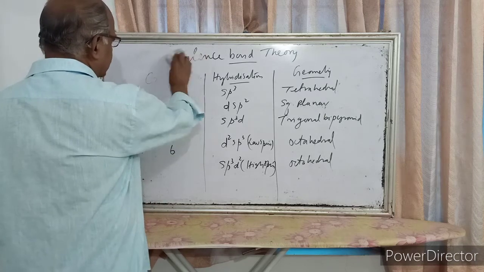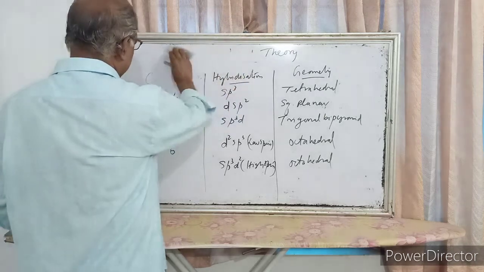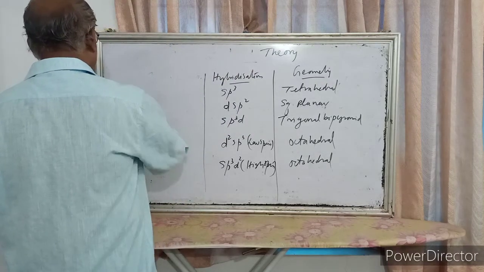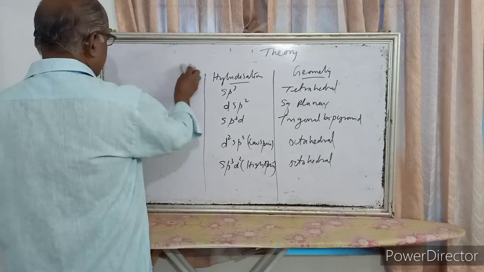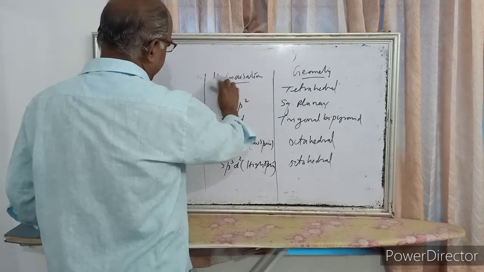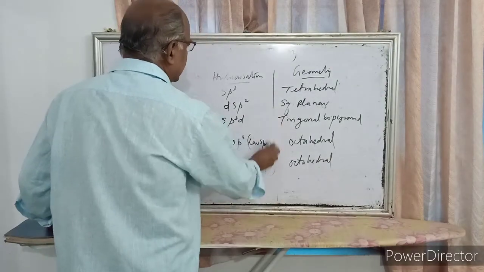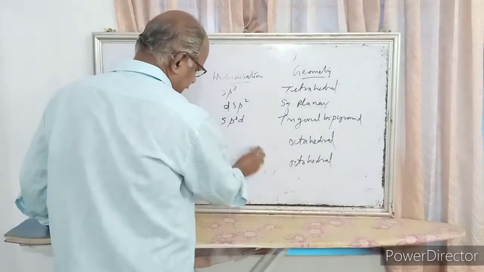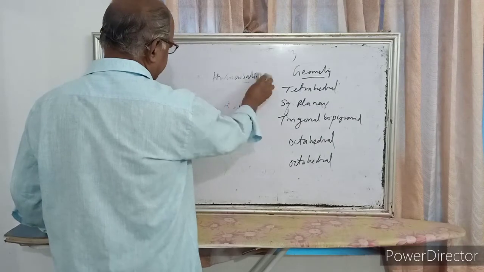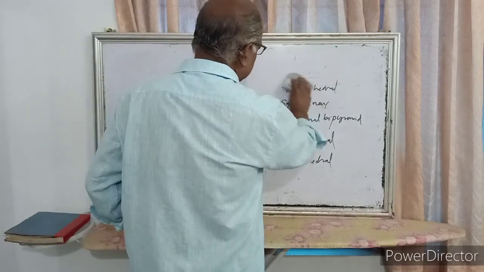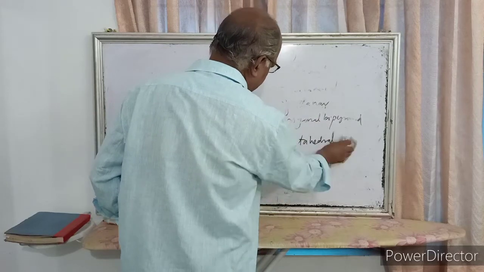So next we have to study some coordination complexes, and you have to explain in detail the magnetic nature, hybridization, spin and geometry of the complex. For that you have to study which are strong ligands and which are weak ligands.